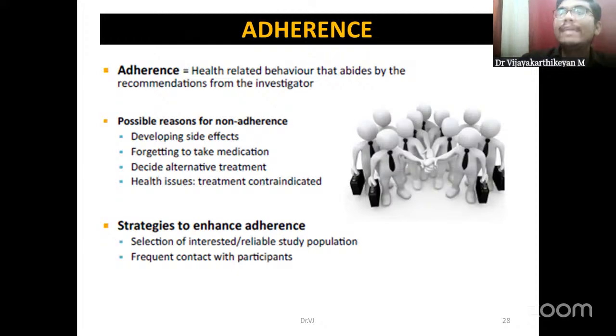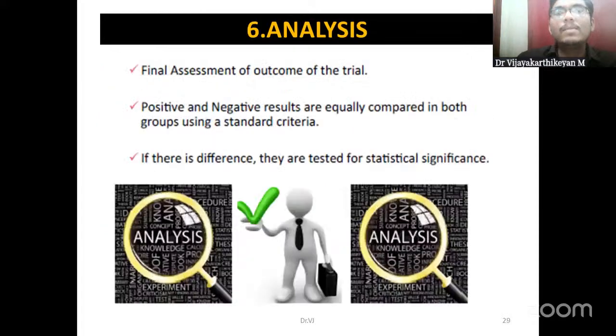So recruiting itself is very important. Only those individuals who are very well motivated, we have to include into the trial, not for any other benefits. We can assess at the initial phase itself whether they will be adhering to the prescribed intervention or not. All this has to be thought upon.